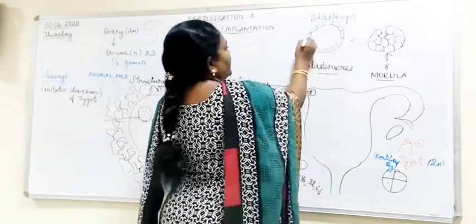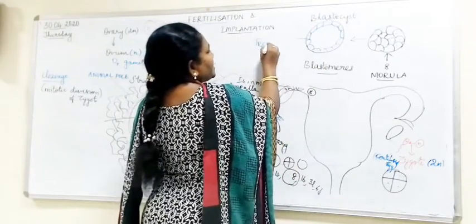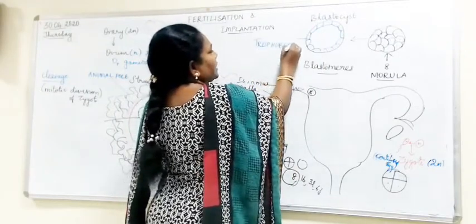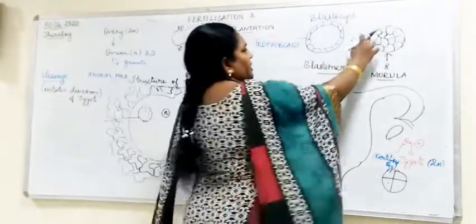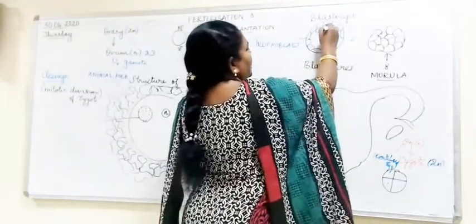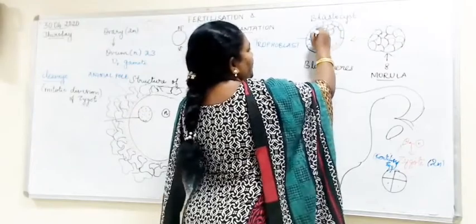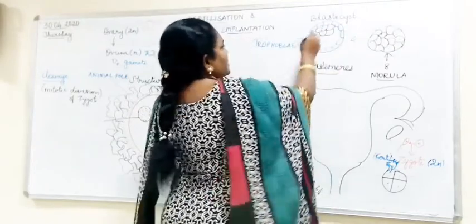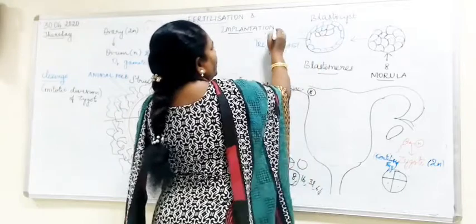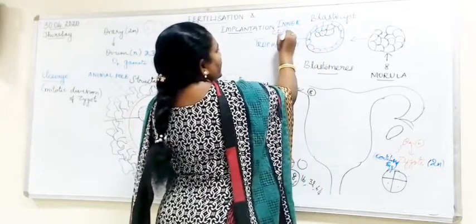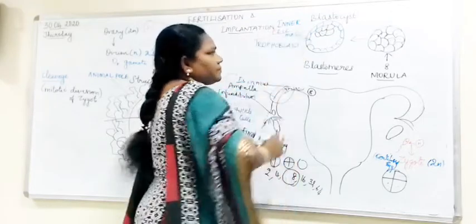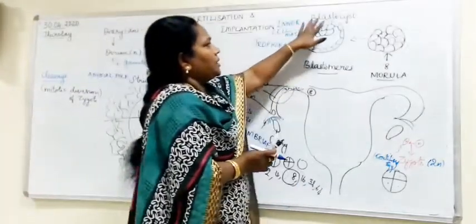The single layer, you call it the trophoblast. What is the single layer called? Trophoblast. The other part of these cells will be pushed towards one area. It will not be present all around. These cells, which are pushed towards one area, you call the inner cell mass. So this is a structure you call the blastocyst.